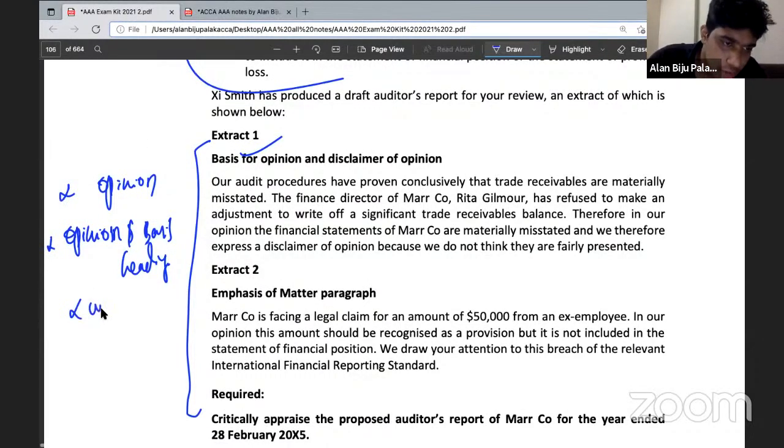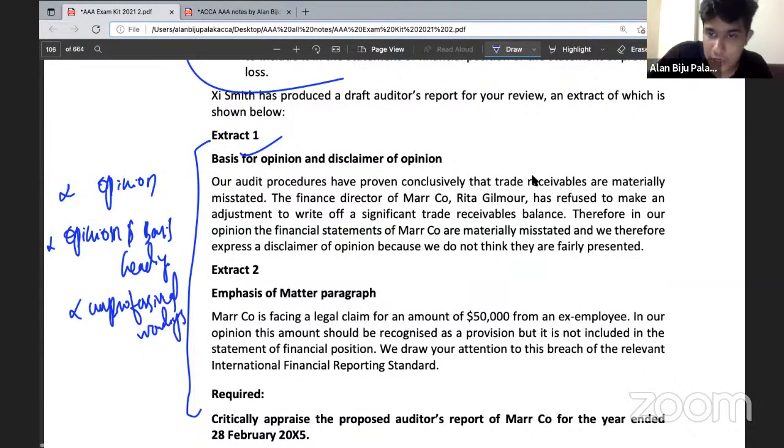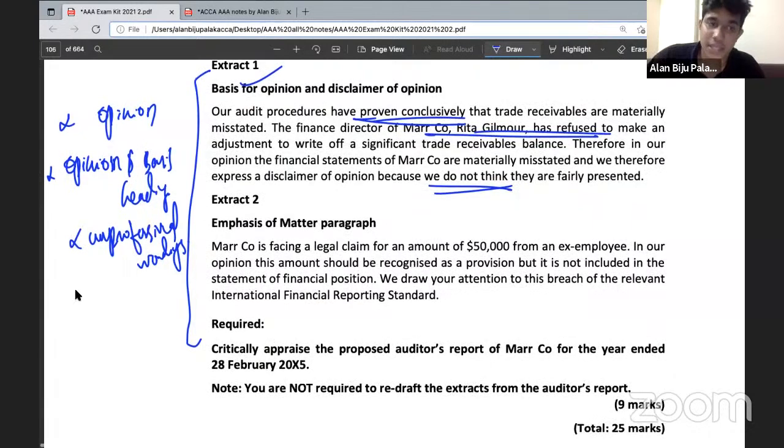Then next, you need to consider whether there are any possibilities of having unprofessional wordings. Okay, whether they have used any unprofessional wordings. Say, for example, here they are mentioning that they have proven conclusively, when in audit, we never prove something conclusively. Then they have used the term Rita Gilmer has refused something. So we never mention anybody's name within the auditor's report. And we do not say that we are concluding everything based on pure judgment, as everything is concluded based on evidence. So these all are unprofessional wordings. So you need to consider whether the unprofessional wordings are there or not.